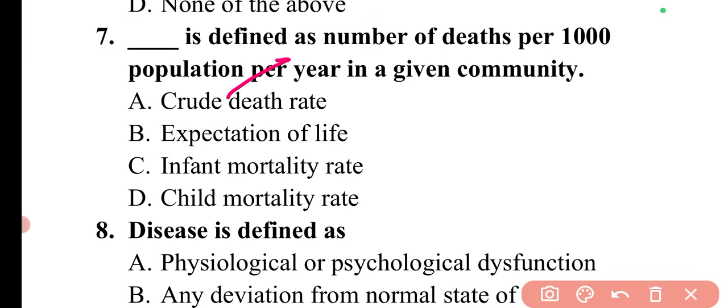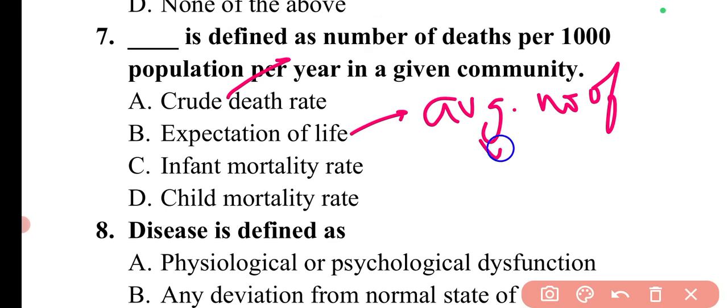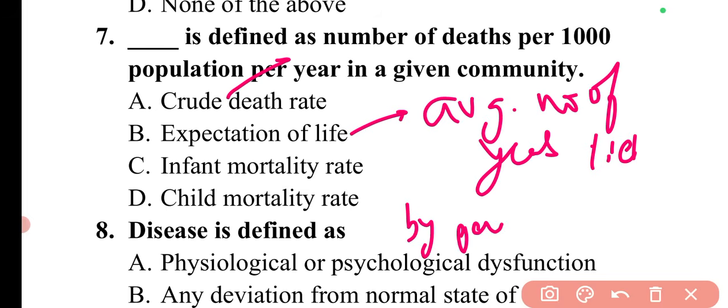So we have the definition of crude death rate. Now we can move to expectation of life. What is expectation of life? Expectation of life is simply the average number of years that a person will live if current age-specific mortality rates are applied.